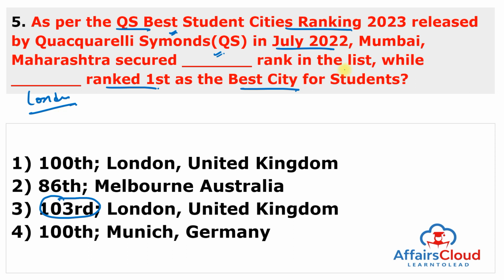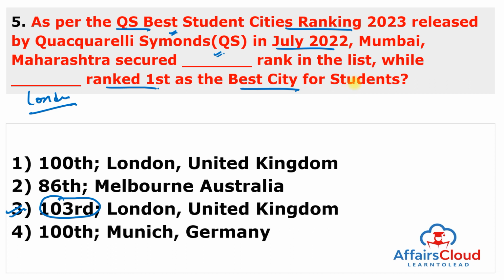So remember, if we are talking about India, then Mumbai is the best city for the students, but globally London is the best city for the students according to the Quacquarelli Symonds, and Mumbai's rank globally is 103rd. So the answer of this question is 3.